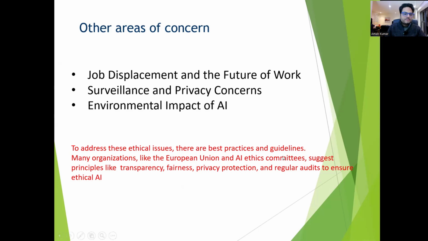As you can see in my note here, to address these ethical issues, there are best practices and guidelines. Many organizations like the European Union and AI ethics committees suggest principles like transparency, fairness, the examples I was showing you, privacy protection, and regular audits to ensure ethical AI. So more and more laws, controls, audits, and regulations are going to come into this area. You and me, working in this area, have to be cognizant of what ethical AI means, what areas it impacts, and whether I am unknowingly doing something non-ethical. Be cognizant of that, understand the things.